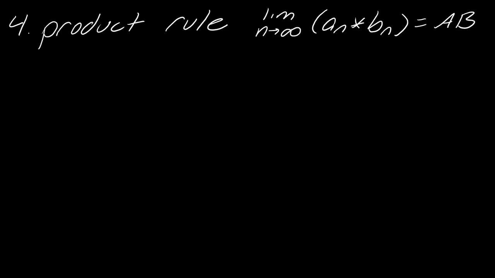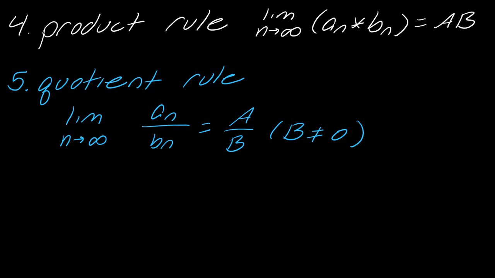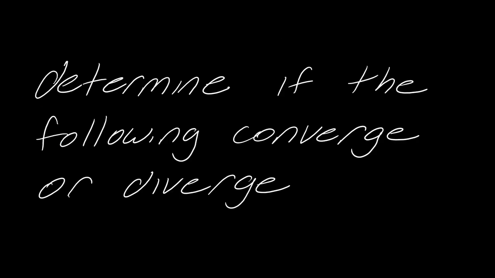Up next, we have the product rule. So the product rule says the limit as n approaches infinity of a sub n times b sub n will equal a times b. And then finally, we have the quotient rule. So if I'm taking a sub n over b sub n, I can just divide the limits. And those are some of the standard rules that we get. So knowing those rules now, we can apply this to more difficult limits.